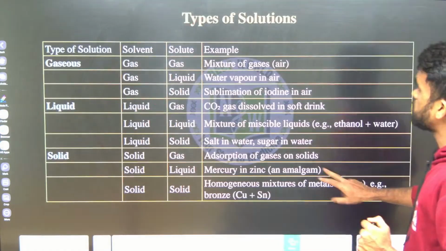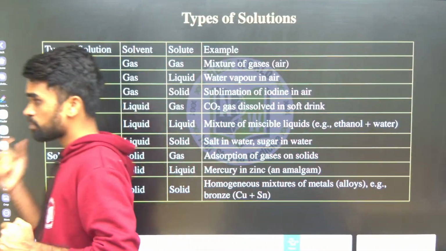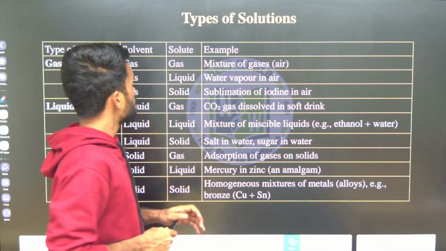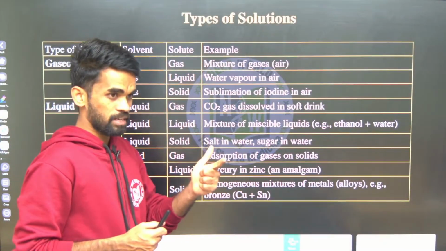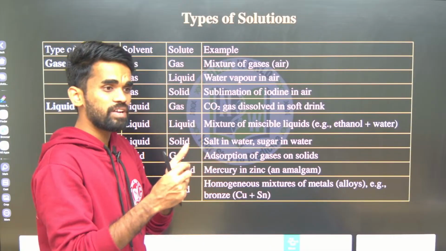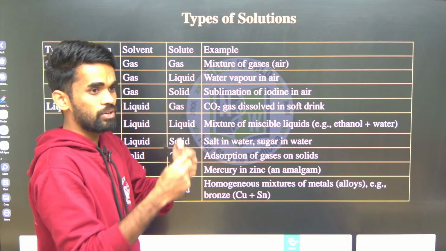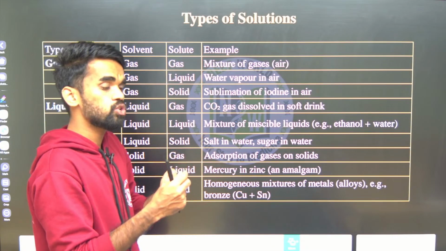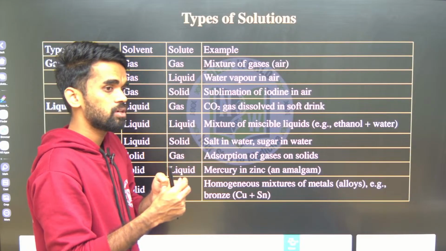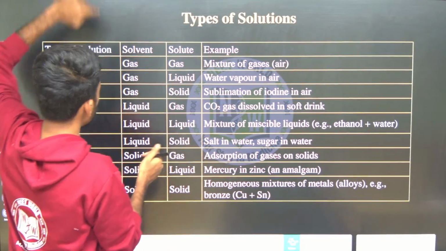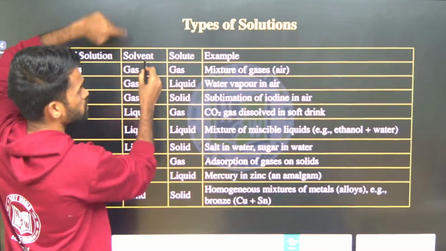Now, types of solutions. If we observe our solute and solvent, if I fix the solvent as gas, the solute can vary. Now tell me, solution is of which type? Since the solvent is gas, the solution is also in gaseous state.